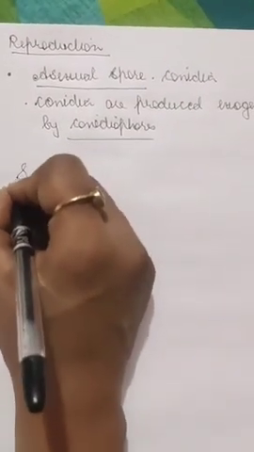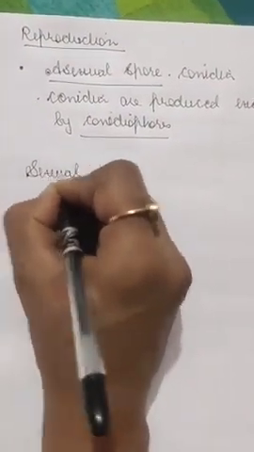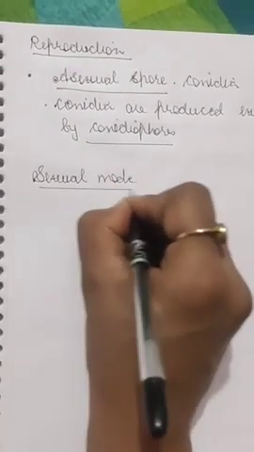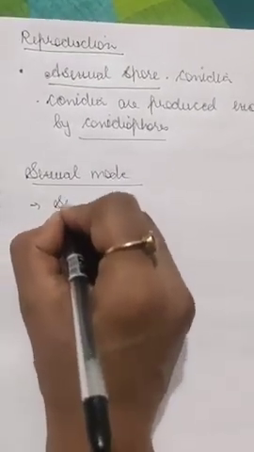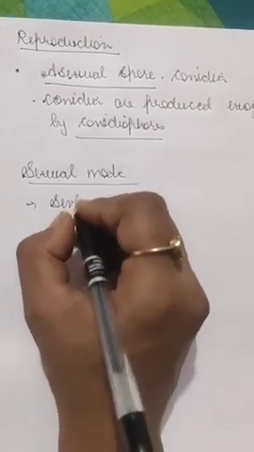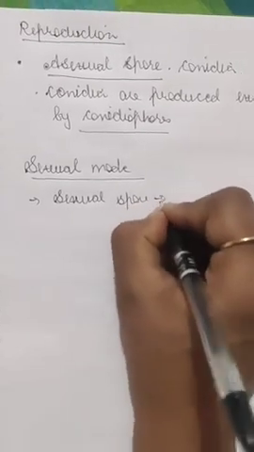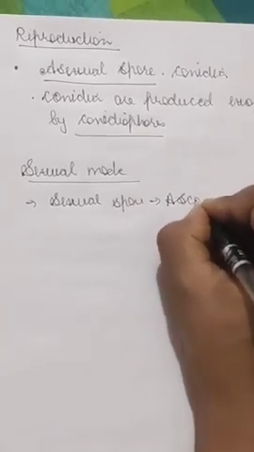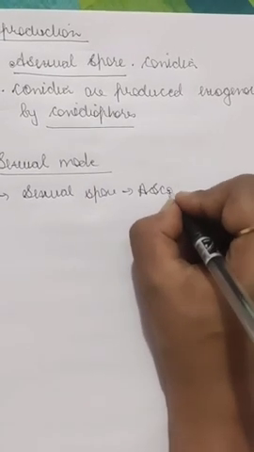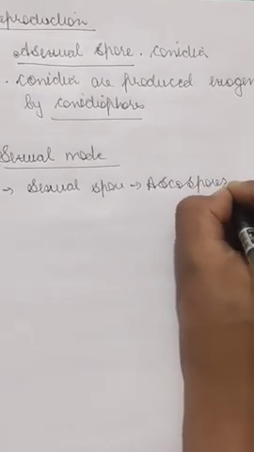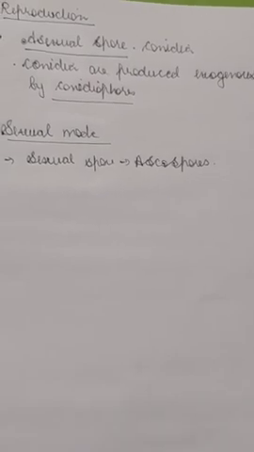So talking about the sexual reproduction in these fungi, they will have sexual ascospores. They are produced endogenously. These are called ascospores because they are related to the name of the Ascomycetes. So the sexual spores and asexual spores are different.